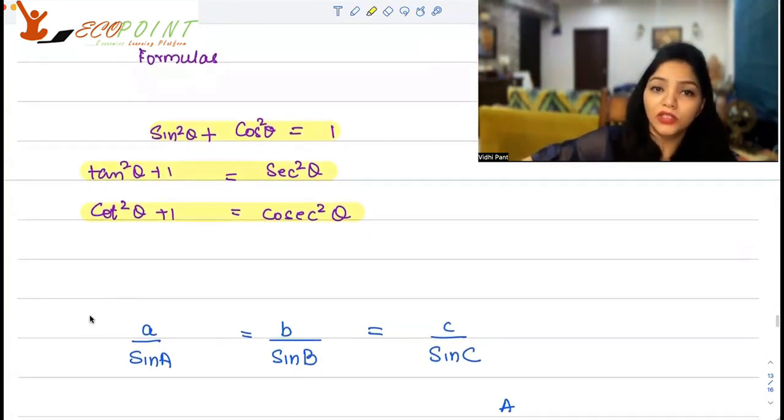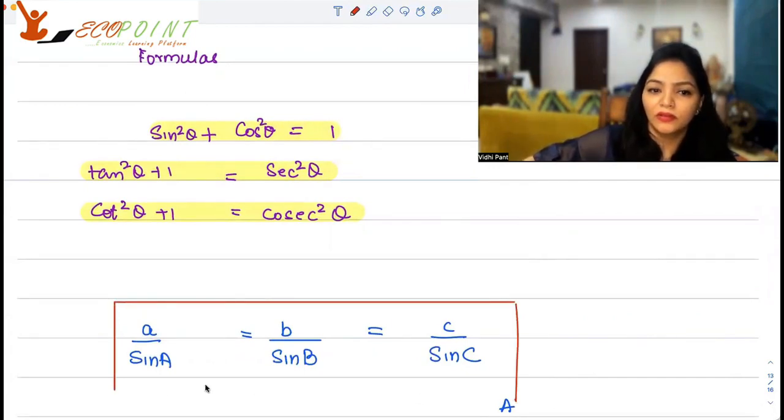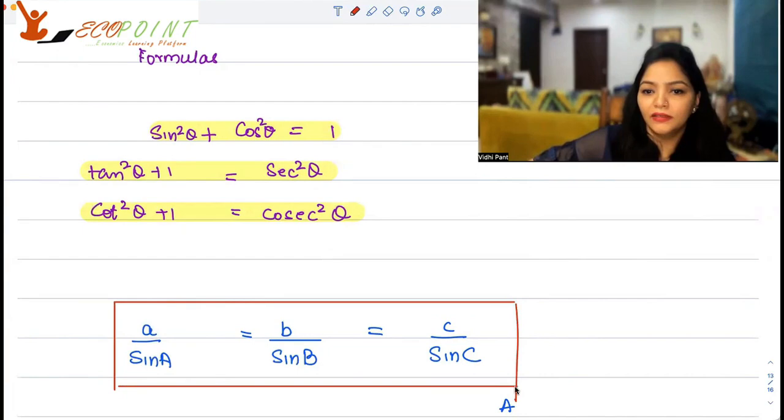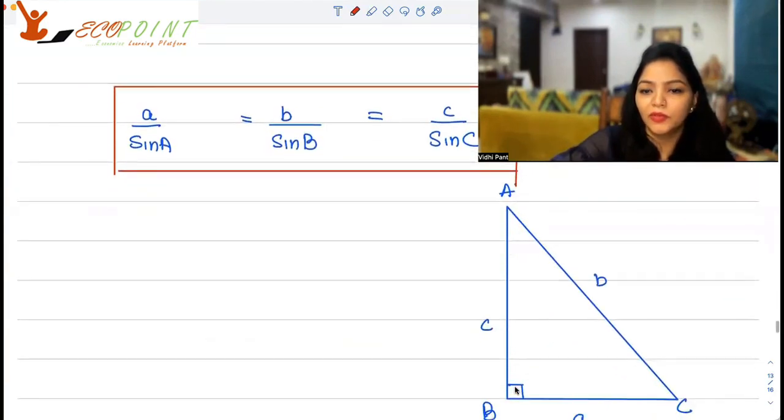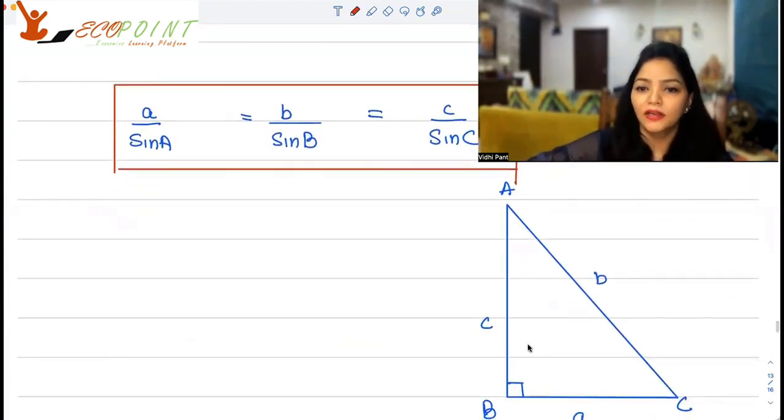Also, the ratio identity. So suppose you have a triangle like this. Suppose you have a triangle like this. So you have ABC triangle.